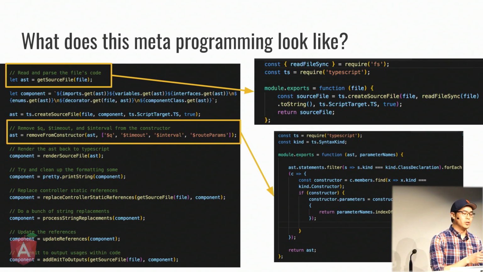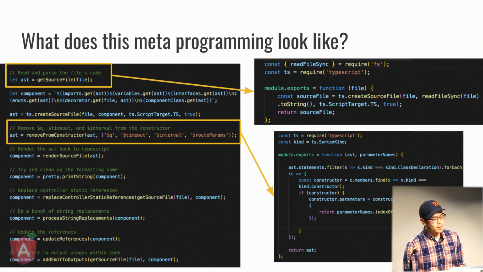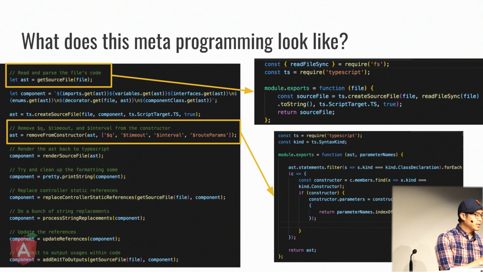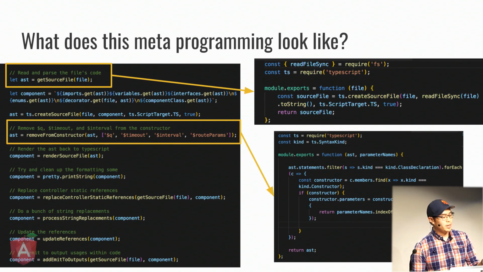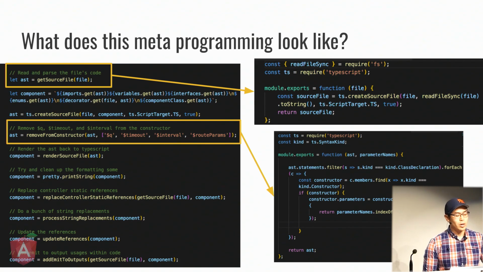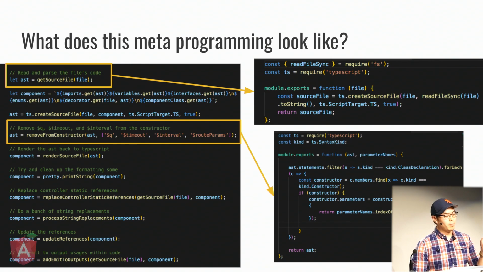Now I want to draw your attention to this other function called remove from constructor, as it's easier to follow. You can see that we're passing it the AST, and also an array of parameters that are no longer supported in Angular. By the way, if you didn't know, $q, $timeout, $interval, and $routeParams are not supported. What this does is it takes a look at the AST, finds the class declarations, finds the constructor, looks at the parameters of that constructor, and tries to map that against the array of parameters that gets passed in.